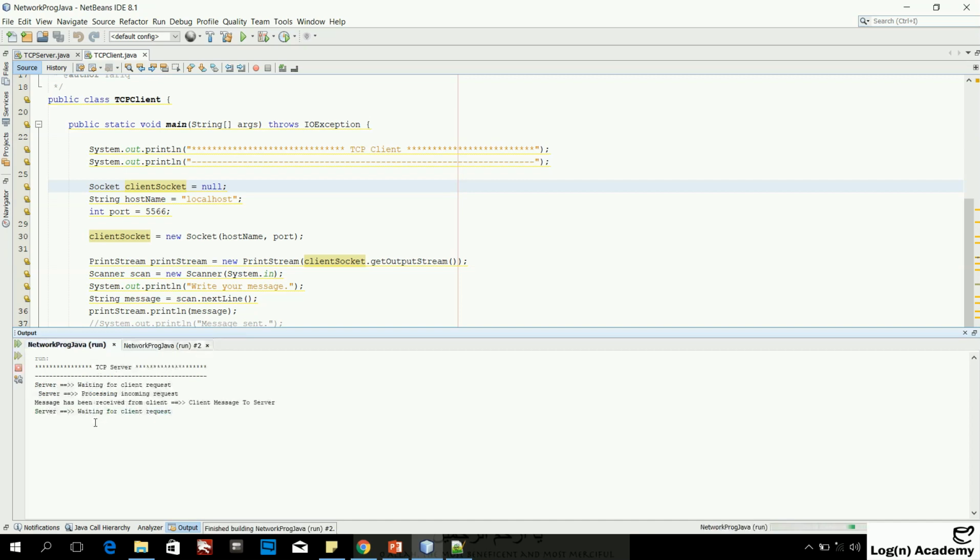Client message to server. This is the client message to server, and server responded with data received. So this is how we can establish connection, and then we can exchange data between the client and the server.